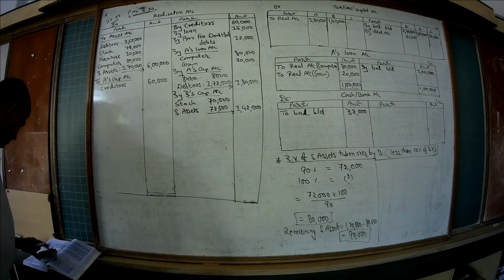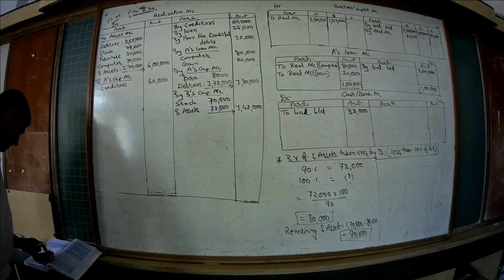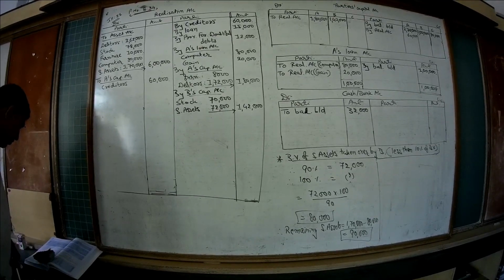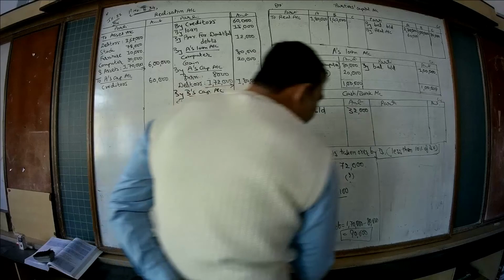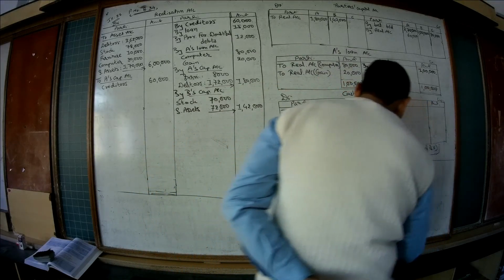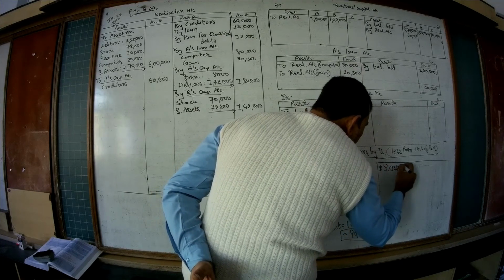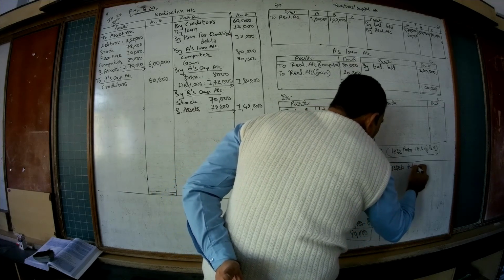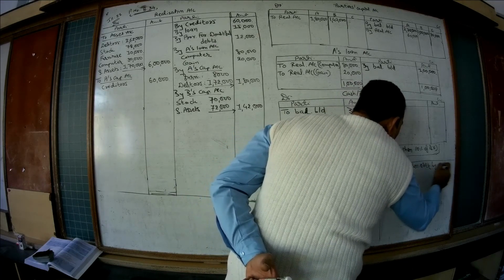Okay, so let's see the fourth adjustment. C took the remaining sundry assets at 90% of the book value. That means the remaining sundry assets were taken over by C. Sundry assets taken over by C.